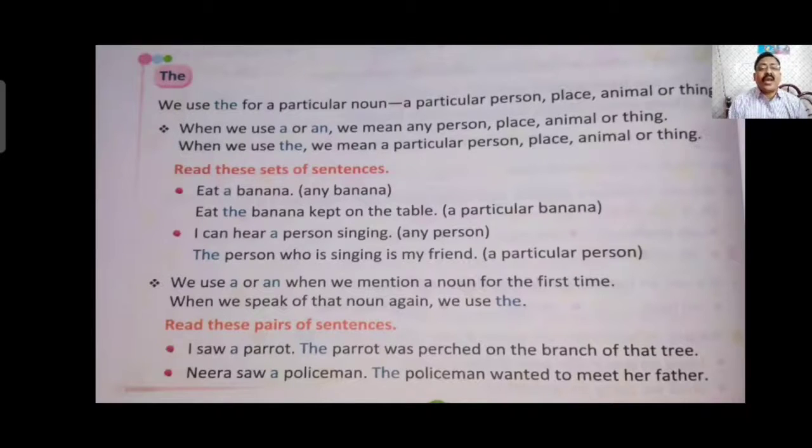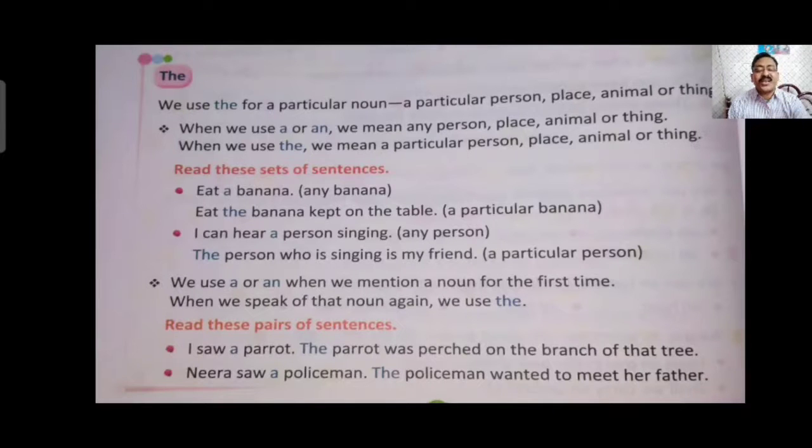We use "a" and "an" when we mention a noun for the first time. As I told you in the beginning, "a" and "an" are usually used before the noun which we use for the first time in the sentence. When that same noun is repeated in the second half of the sentence, we use "the" before that noun. Example, I will show you. "I saw a parrot." Parrot is singular, and P is a consonant, so "a" is used before parrot.